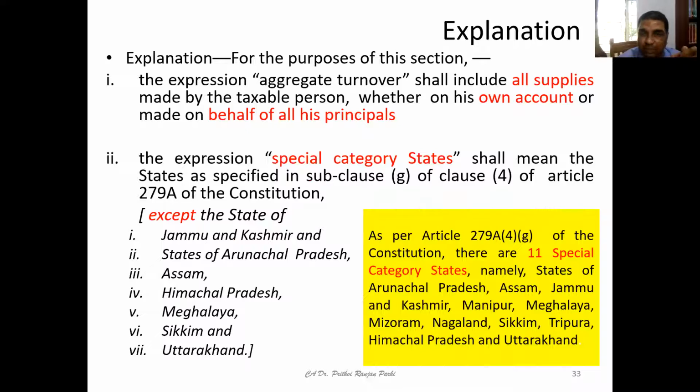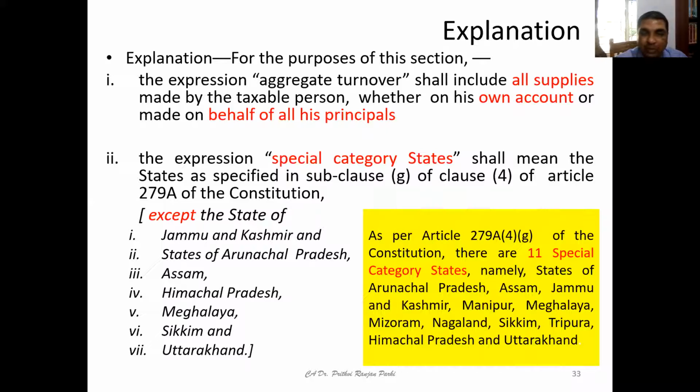Okay. And here one important term we need to understand is aggregate turnover. We have discussed this earlier when we were learning about the definition. Here again, let us see carefully, aggregate turnover shall include all supplies made by a taxable person, whether on his own account or on behalf of his principal. That means someone is supplying on his own behalf, that will be included. But someone is supplying on behalf of his principal, that means he is supplying as an agent, then also it will be included.